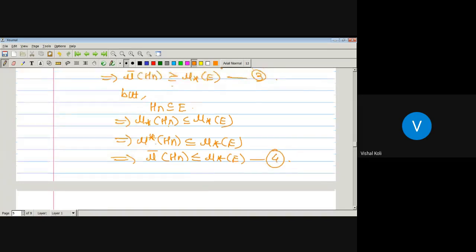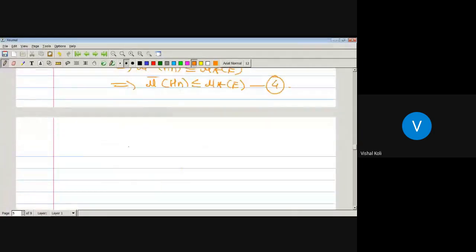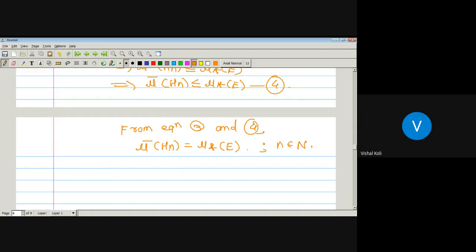In equation 3, mu bar of Hn is greater equal by inner measure of E, and in equation 4, mu bar of Hn is less equal by inner measure of E. Therefore, from equations 3 and 4, mu bar of Hn is nothing but inner measure of E, where n belongs to the set of natural numbers.